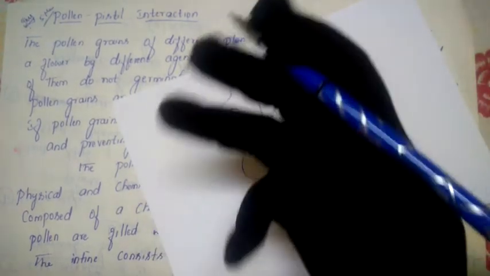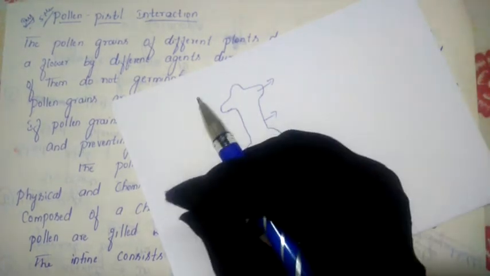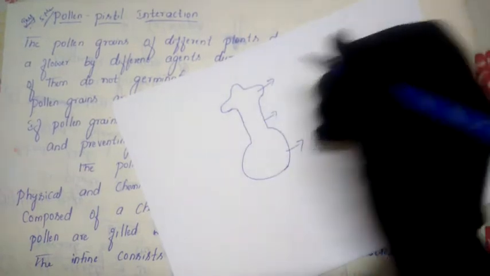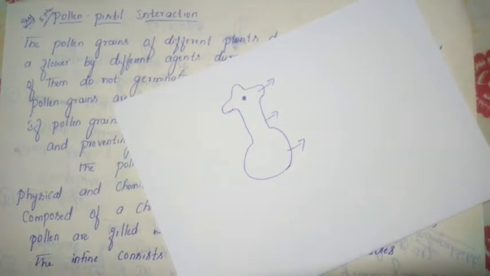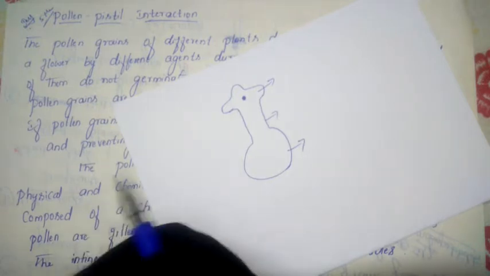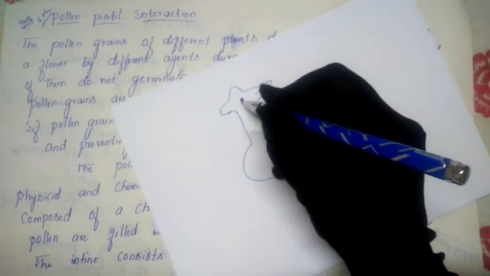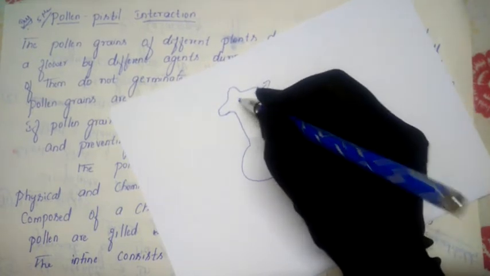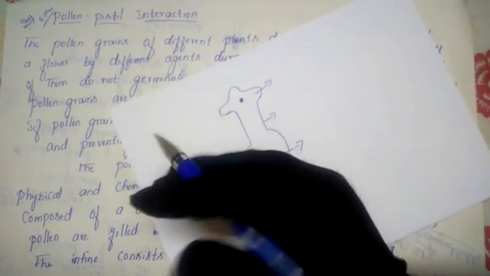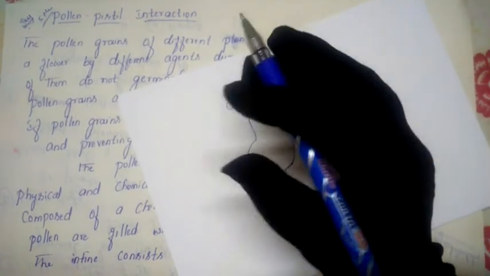We can't predict 100% that a pollen grain will fall only on a particular species' stigma, because it is in an open condition. If a pollen grain belonging to the same species falls on this stigma, the stigma will accept it, because it belongs to my species, to my group. But if the pollen grain belongs to some other species, the stigma will reject it, because it does not belong to my species.